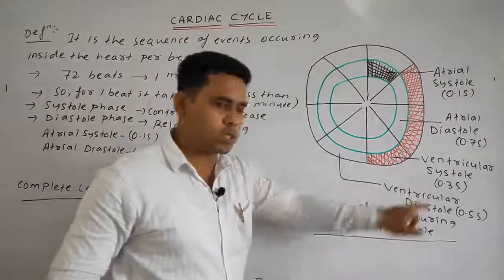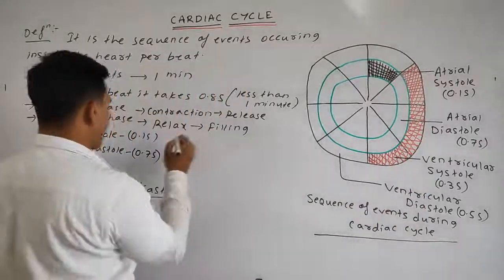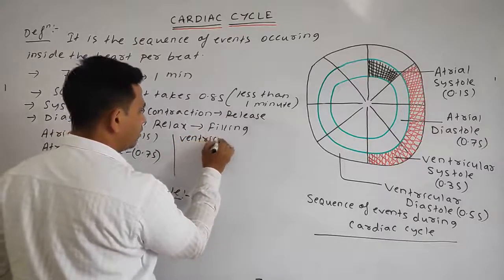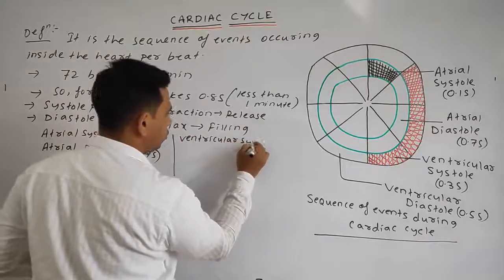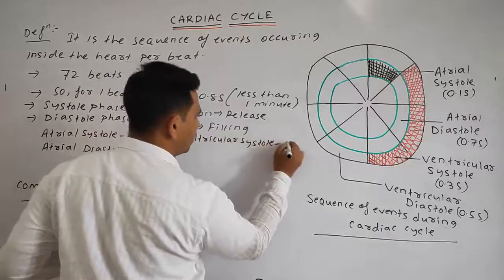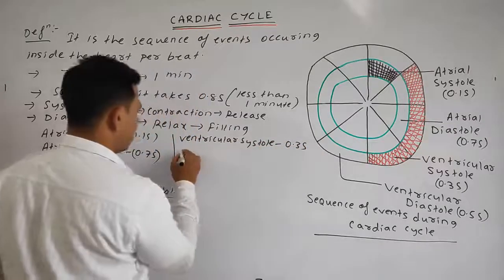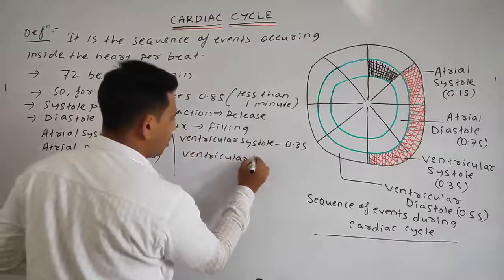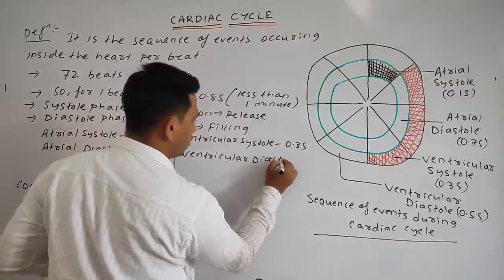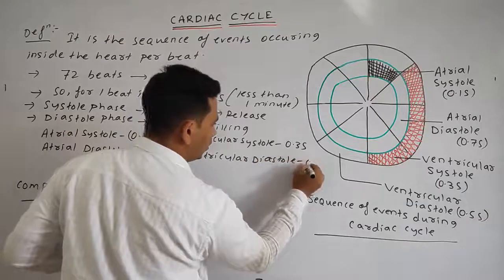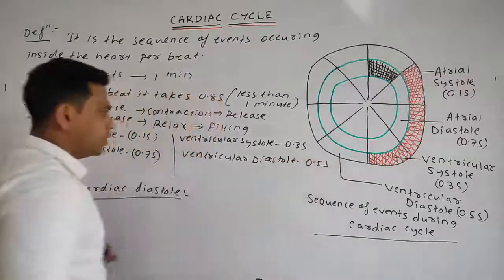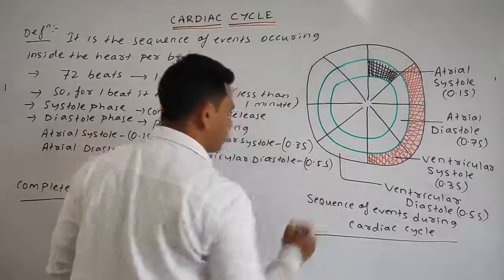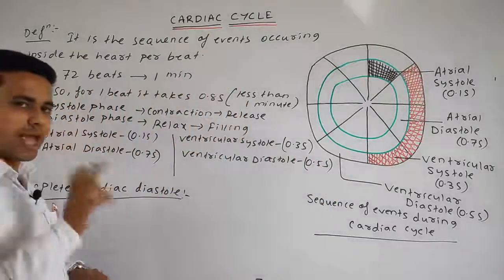Ventricular systole occurs for 0.3 seconds. Then ventricular diastole occurs for 0.5 seconds. Students, how these numbers are correlated to each other, I'll make you understand.